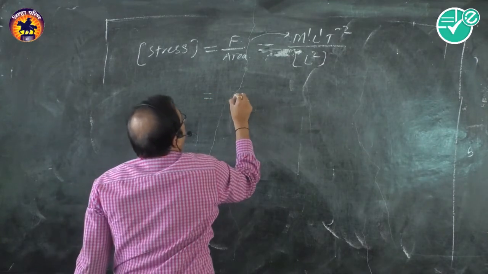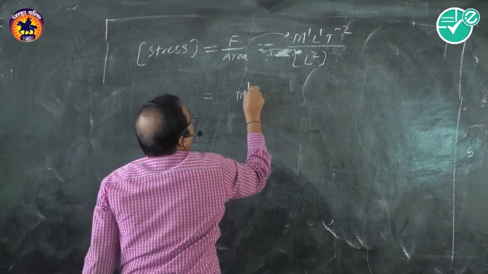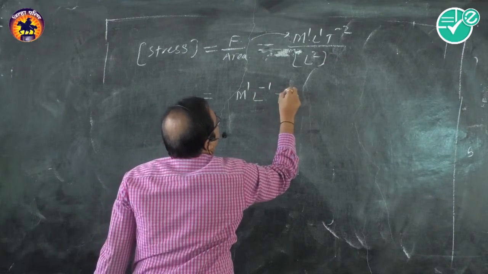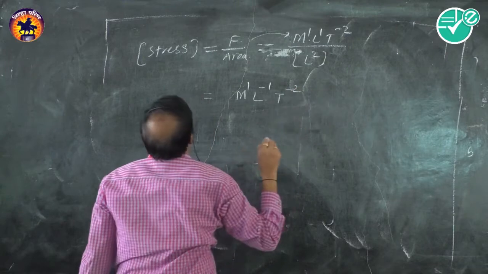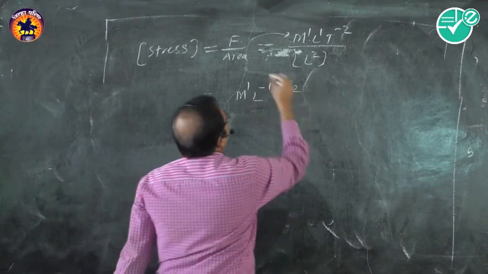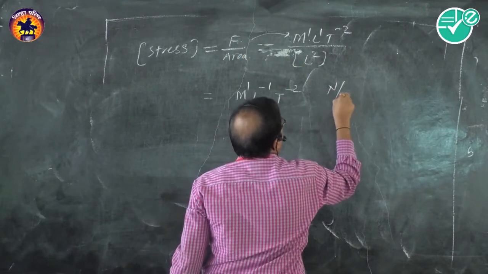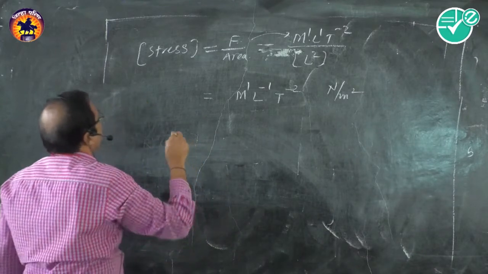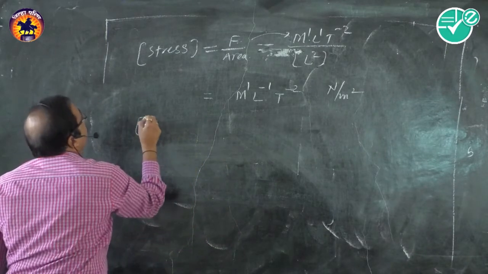So it is equal to M1 L minus 1 T minus 2. These are the dimensions of stress, and the SI unit is Newton per meter square.